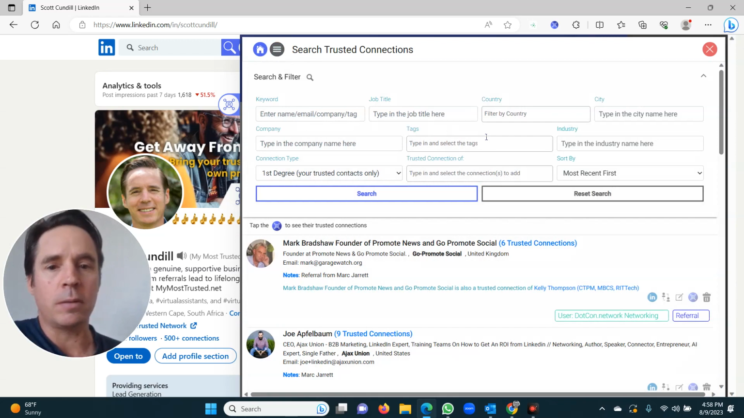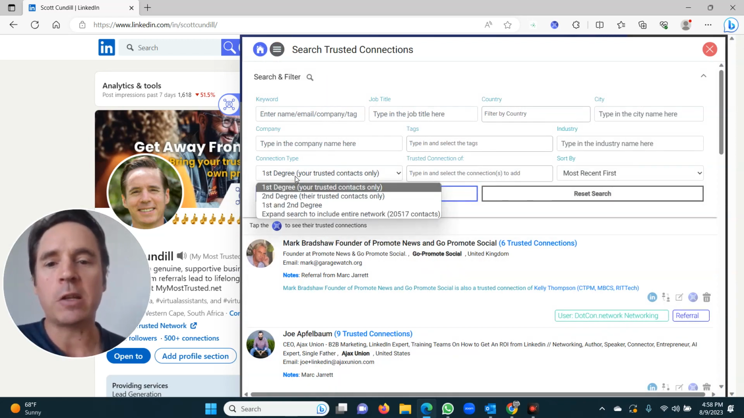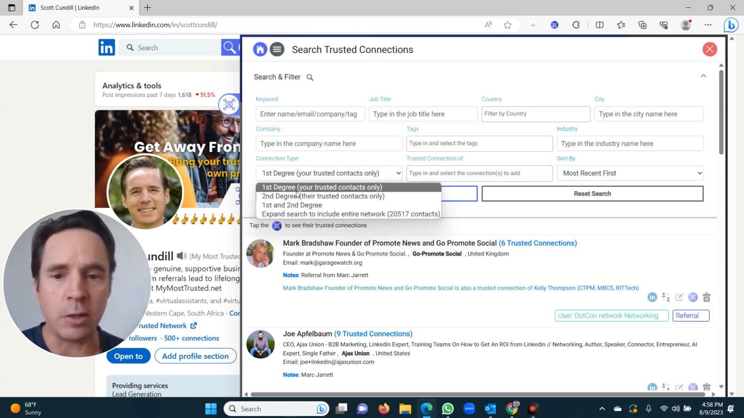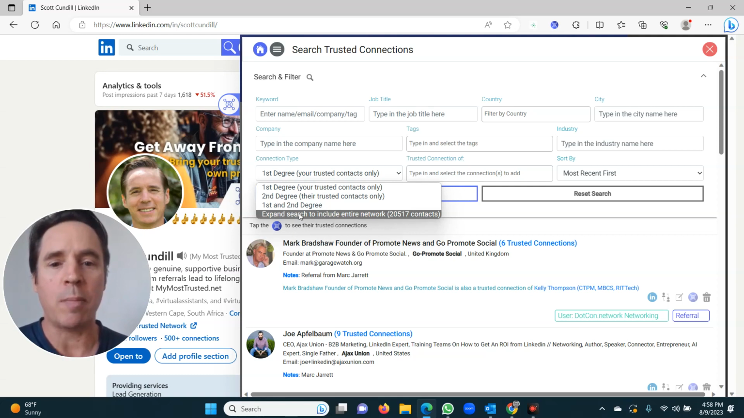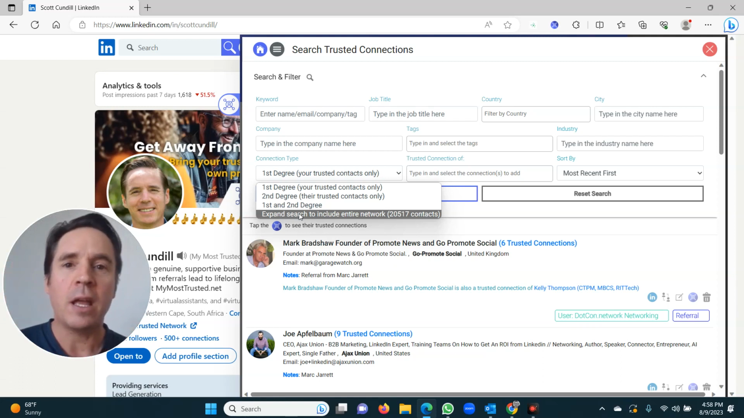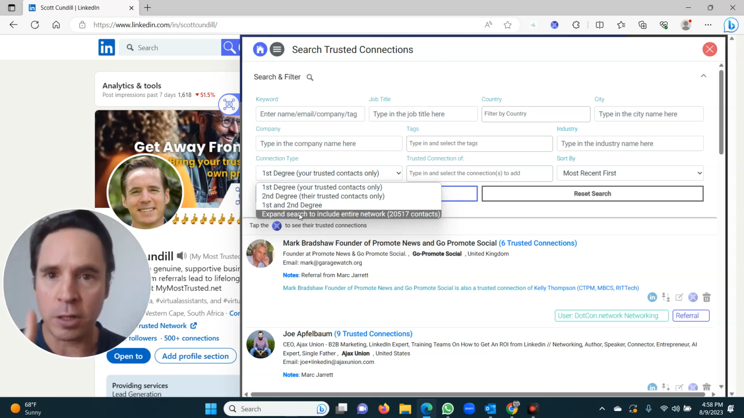Generally, the default will always be first degree, your trusted connections only. But you can expand your search to look for second degree and, of course, the entire network. The entire network is where the magic happens. So your first degree connections are all of your trusted connections. If you've added 5 trusted connections, there'll be 5 there. If you've added 50, there'll be 50 there. They are your trusted connections, first degree.